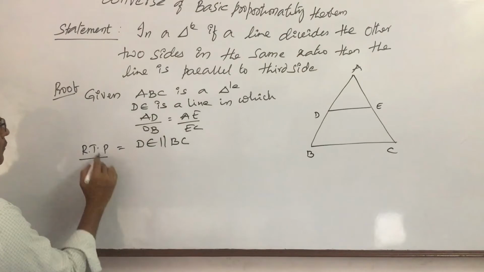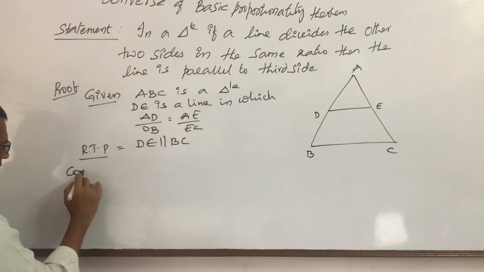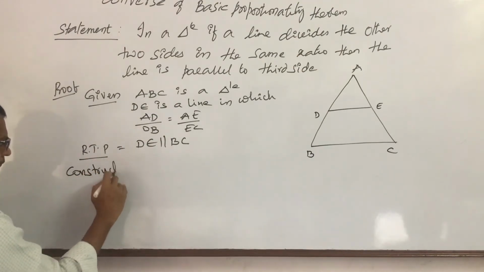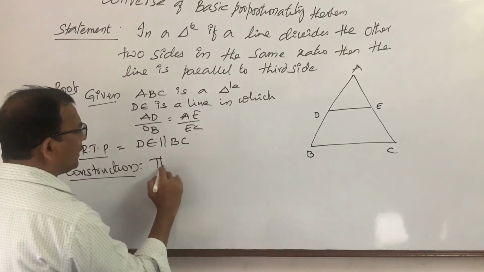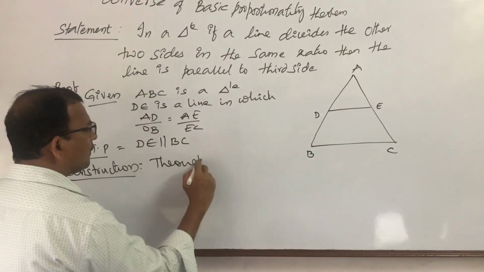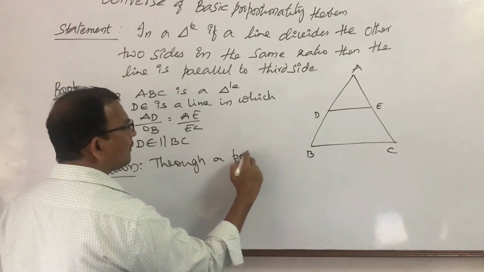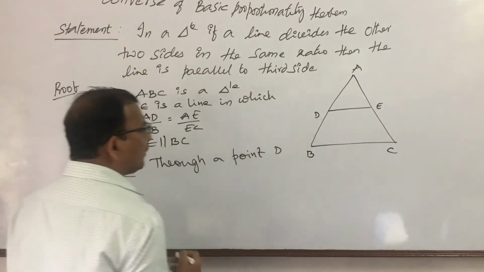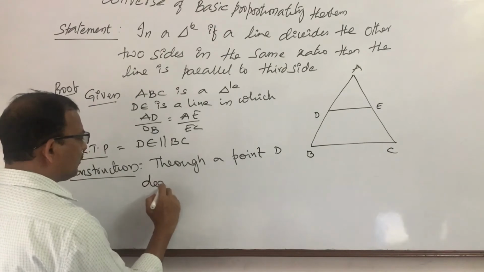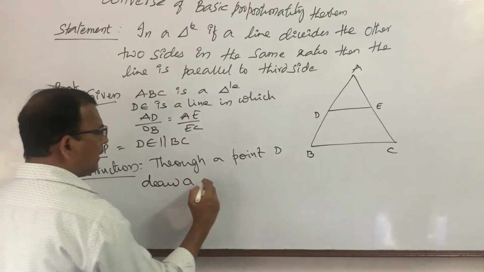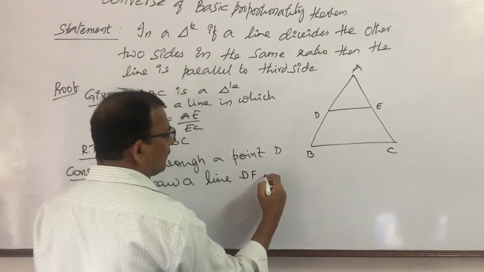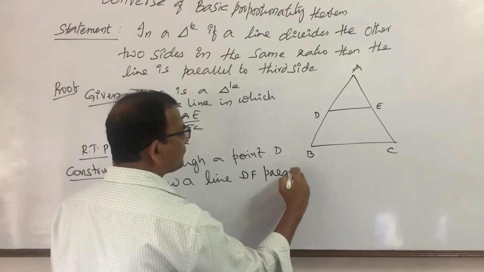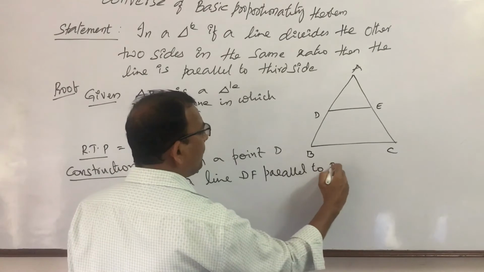In order to prove, we need a construction. What is the construction? Through point D, draw a line DF parallel to BC.